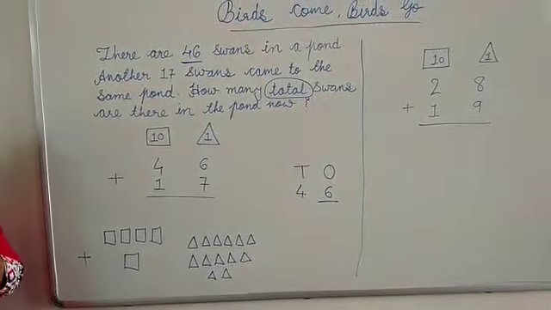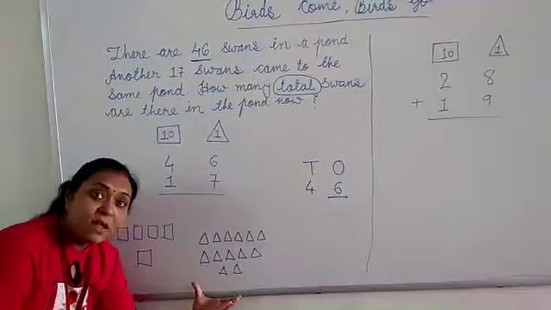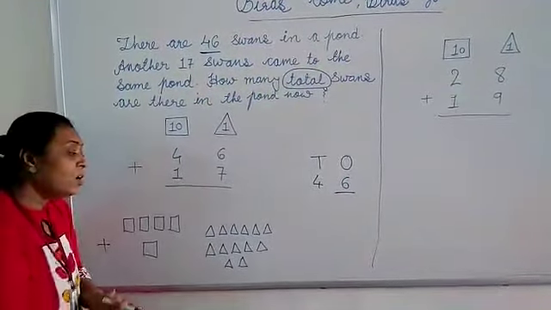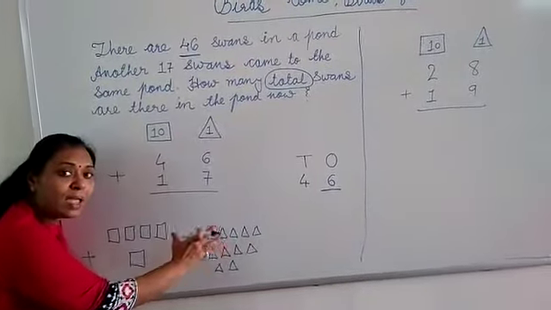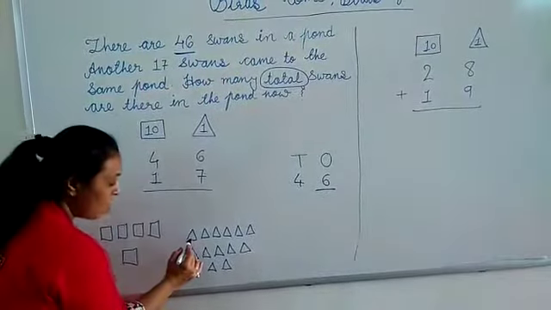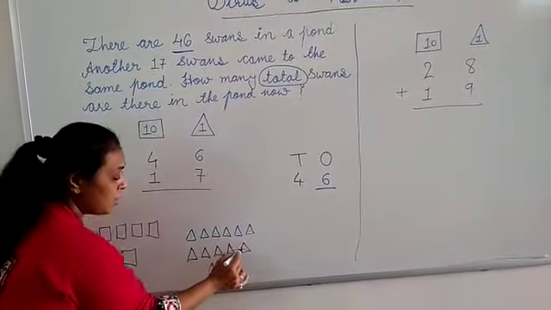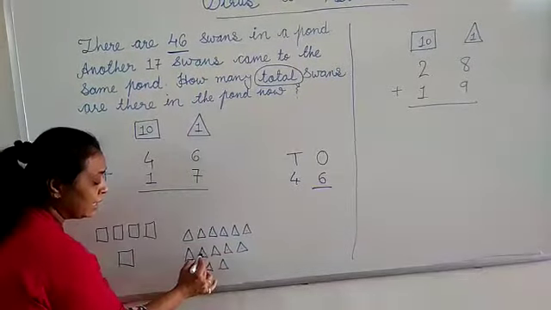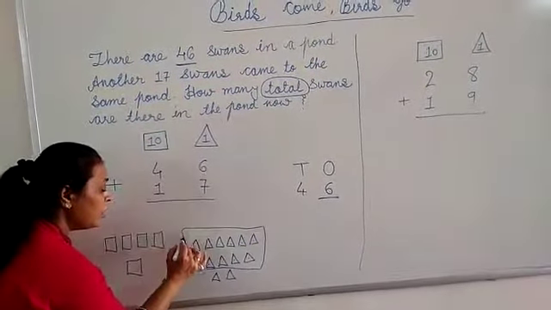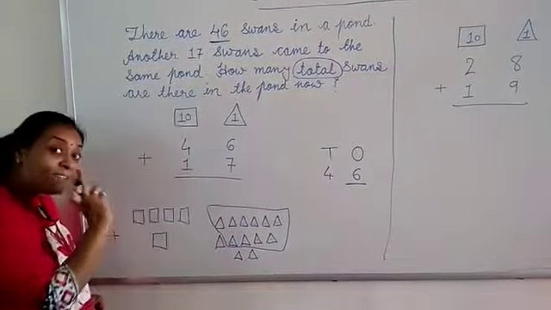Now first of all, if the number on the ones place is more than 10, I have to separate them in a group of 10. How? See, 1, 2, 3, 4, 5, 6, 7, 8, 9 and 10. I shall separate these 10 triangles. Why? Because the number 10 represents the tens place.